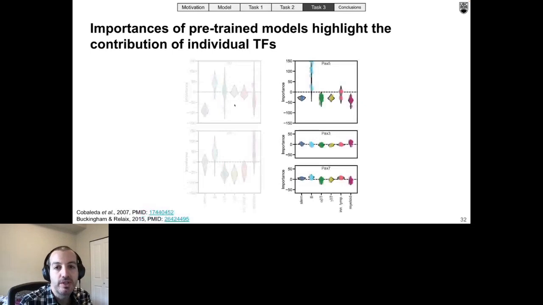Similarly, the unit corresponding to the PAX5 DANQ model at the top was important for predicting accessibility in B cells, which is consistent with the role of this transcription factor. However, the units corresponding to the PAX3 and PAX7 DANQ models at the bottom were not relevant for any immune cell lineage, which is consistent with their role in regulating myogenesis and not the immune system.